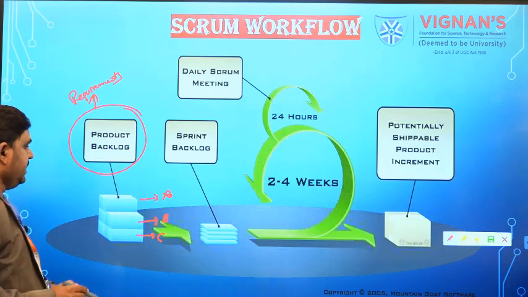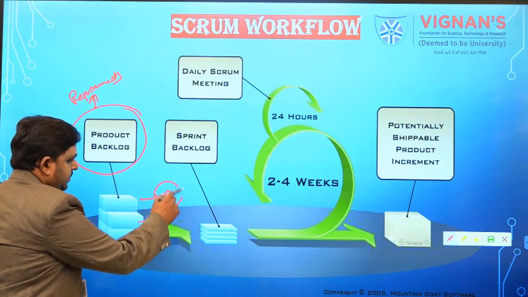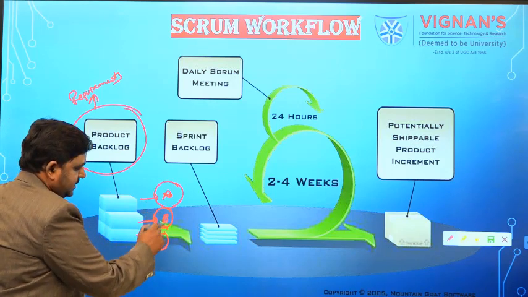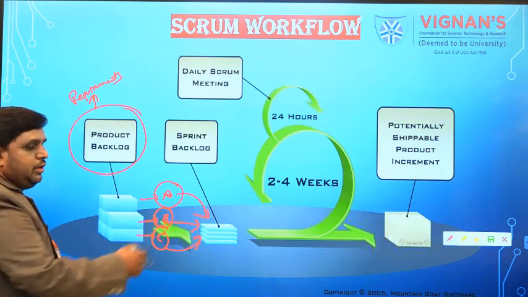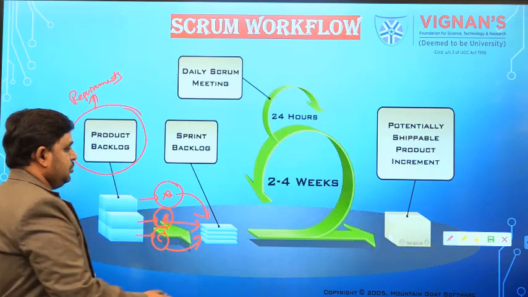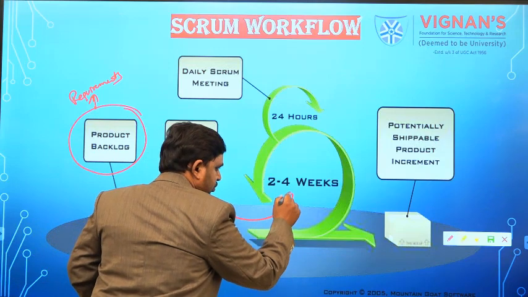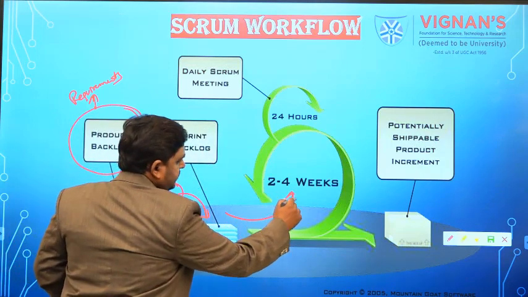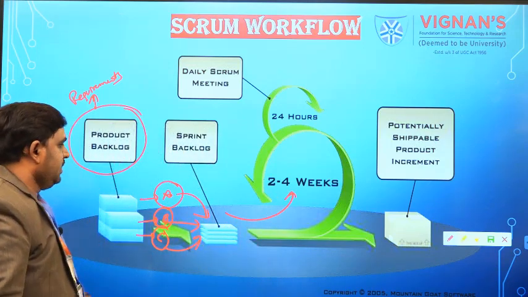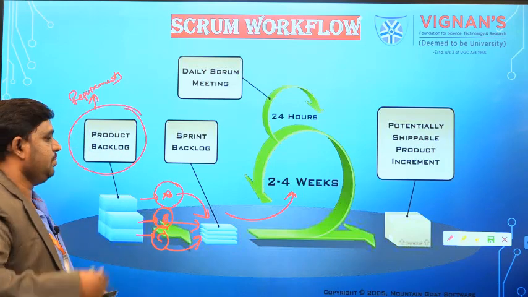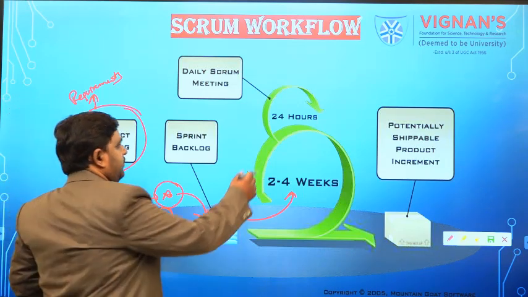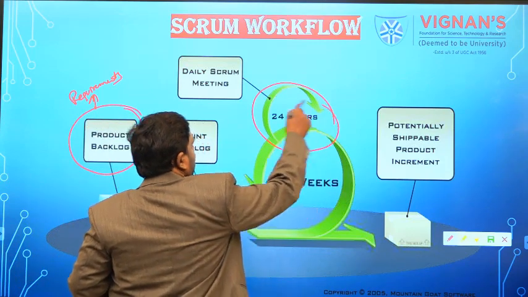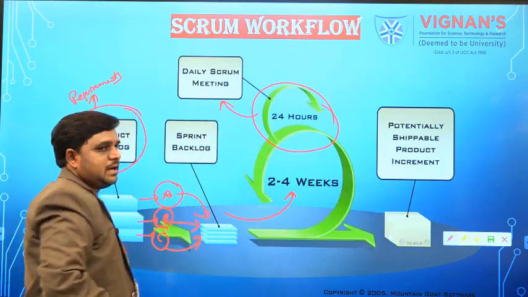What we are going to do here is divide these backlogs into sprints like this, 1, 2, 3, and then we work on each sprint, usually taking 2 to 4 weeks, depending upon the requirements and the priorities of the client.